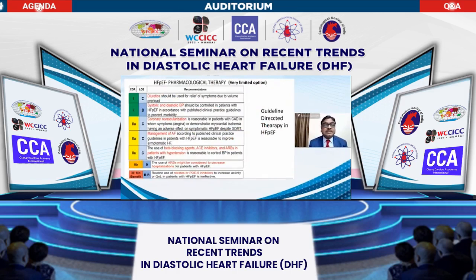So what do the guidelines say? There are only two class 1 indications for preserved ejection fraction: diuretics for symptomatic relief and avoiding volume overload, and control of blood pressure. And coronary revascularization is a class 2A indication with level of evidence C. It is reasonable in patients with CAD in whom there is demonstrable myocardial ischemia having an adverse effect on symptomatic heart failure despite guideline directed medical therapy.